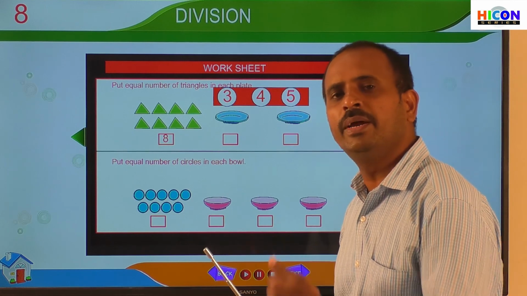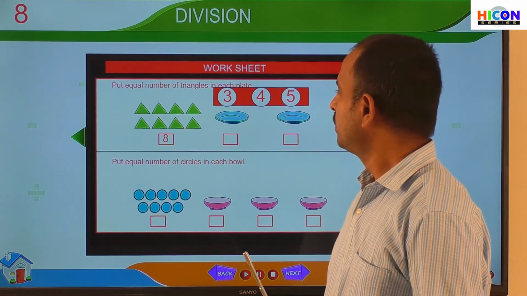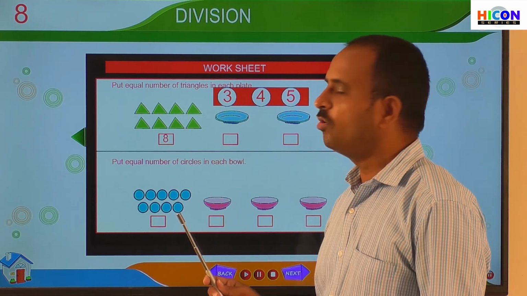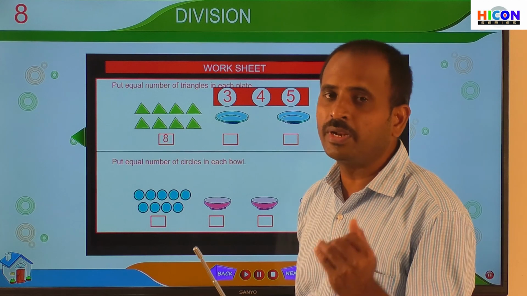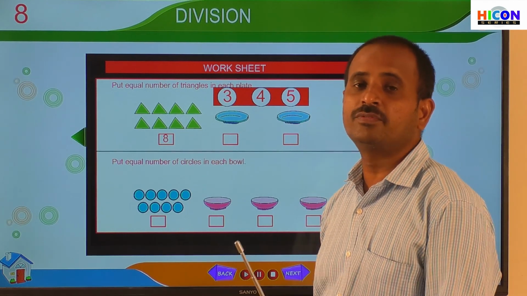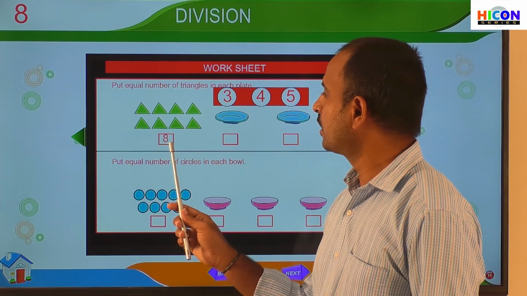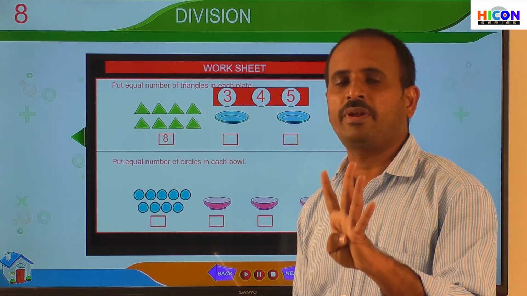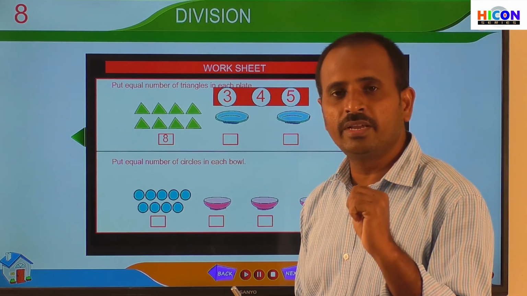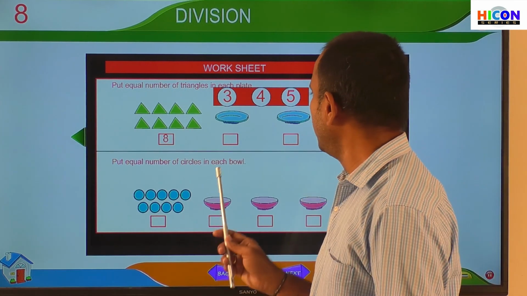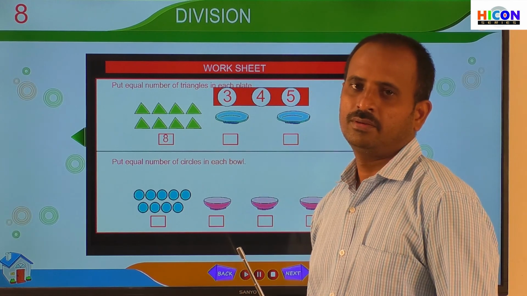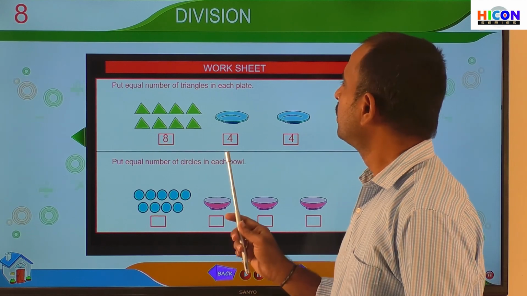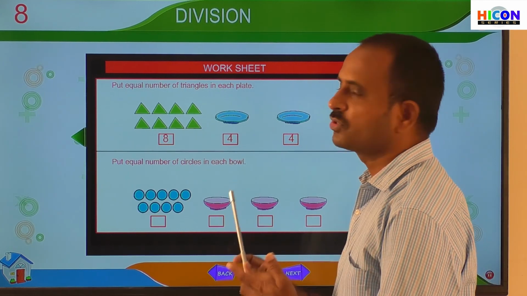8 divided by 2. So children, if you share the number 8 equally between 2 plates, how many triangles will each plate get? If you share 8 equally between 2 plates, each plate will get 4 triangles. So write 4 here. So each plate will get 4 triangles. This is called sharing, and sharing is also called division.